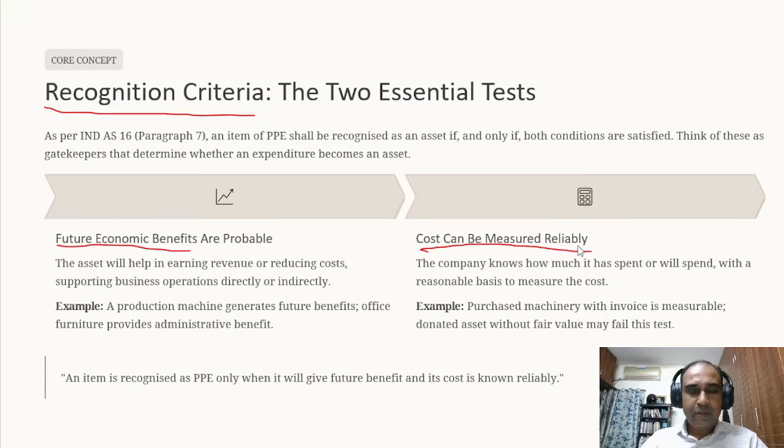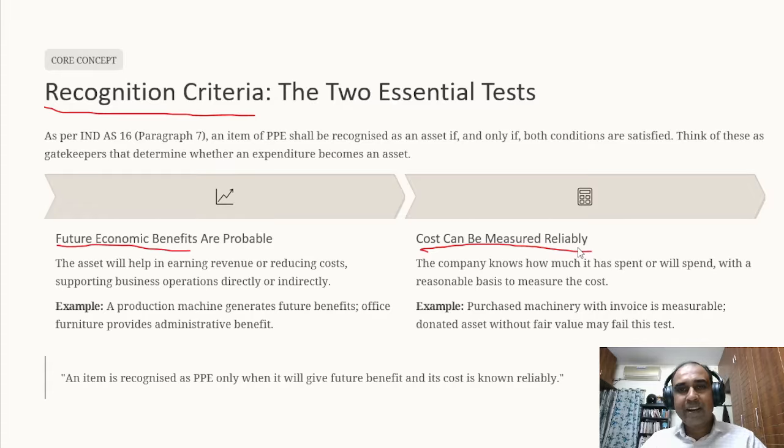Like for example, in the definition we discussed something which is used for production of goods or supply of services. Production of goods and supply of services both help in generating revenue. So that means there is a future economic benefit attached to obtaining that asset or keeping that asset. That is exactly what is meant by future economic benefits.